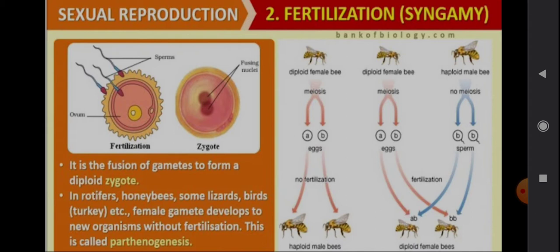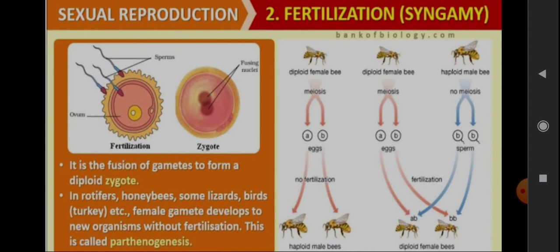So when the sperm from the male reproductive system fuses with the ovum of the female reproductive system, in which the egg is present, it forms a zygote. So that is the fertilization.